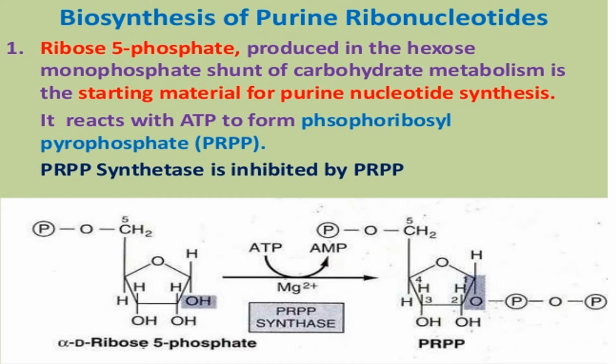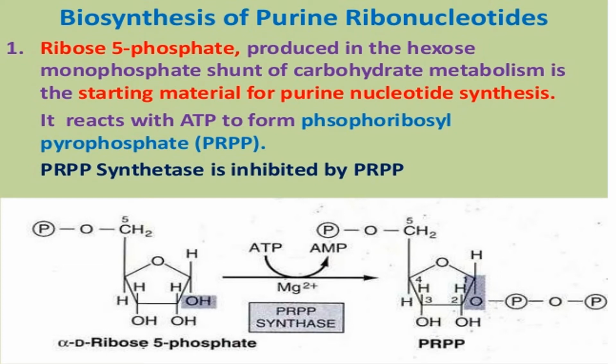The first, purine biosynthesis and ribonucleotide synthesis, starts from alpha D ribose 5-phosphate. It is the starting material for purine nucleotide synthesis, and it is formed in the hexose monophosphate shunt of carbohydrate metabolism. It reacts with ATP in the presence of magnesium and the enzyme PRPP, phosphoribosyl pyrophosphate synthetase.